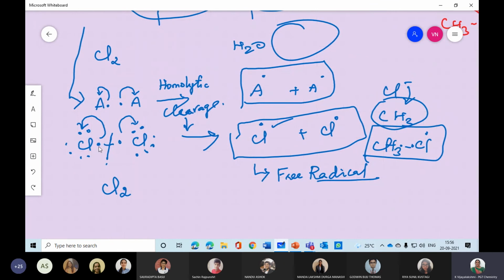See, homolytic means the same identical atoms. So is this polar or non-polar? Can you tell me? You have already learnt polar and non-polar in chemical bonding. Please answer to the point. If identical atoms are joining, is it polar or non-polar?